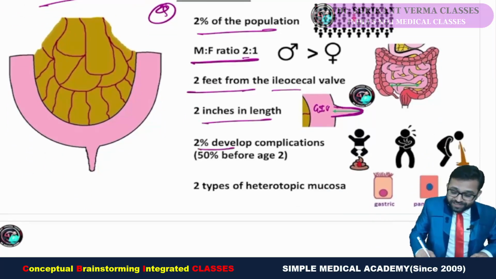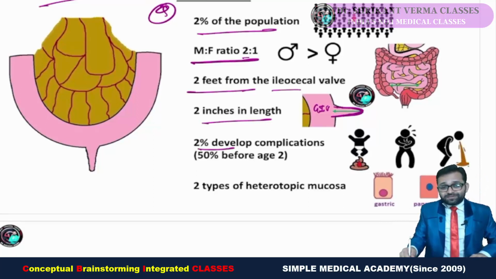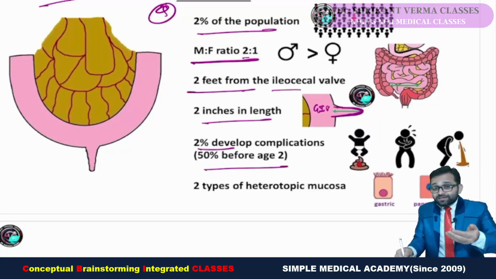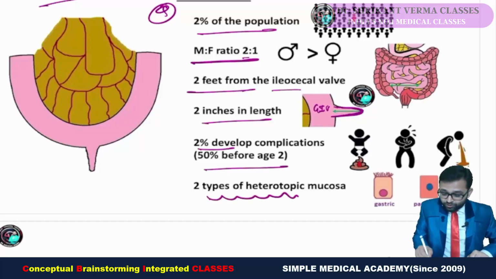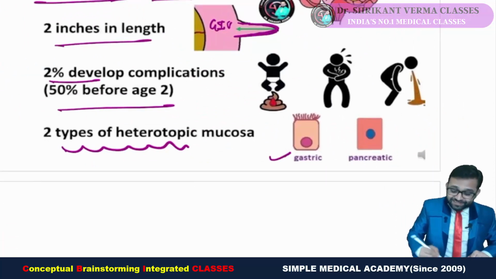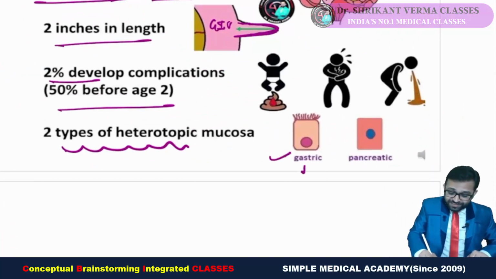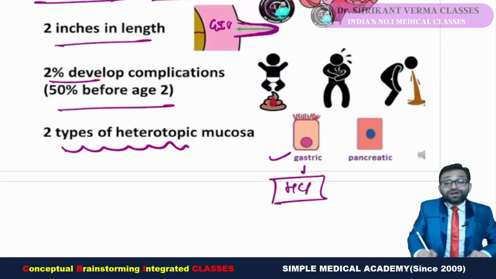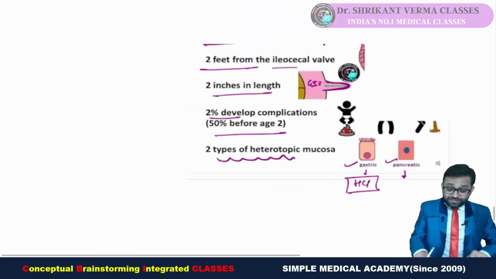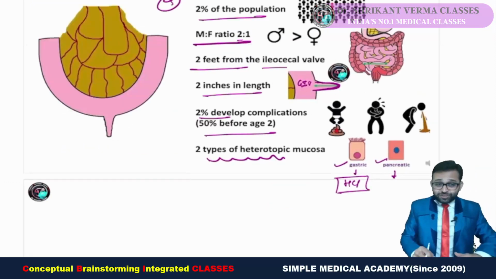Only 2% of people develop different complications. Generally the complication you will get before the age of 2 years. And there are two types of heterotopic mucosa. In this diverticulum you will get stomach tissue, so there is HCl secretion, so there is a burning sensation, or pancreatic tissue you will also get. So these are the points integrating with our surgery.